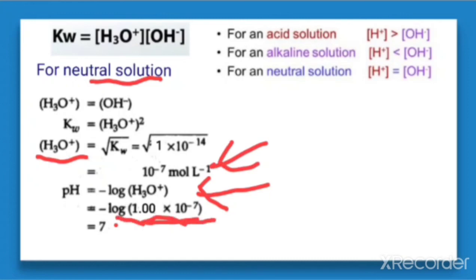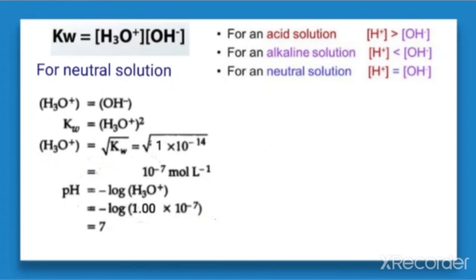When we substitute the value and solve, we get pH 7. That's why for the neutral solution, the pH value is equal to 7.